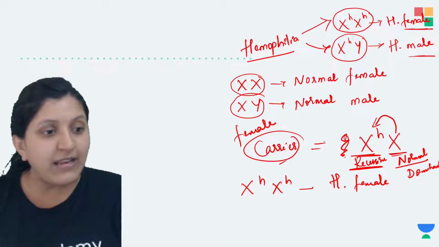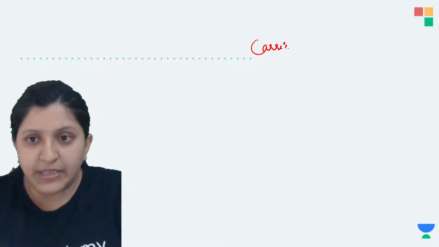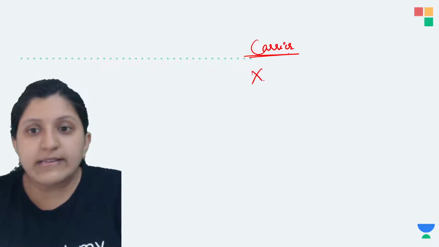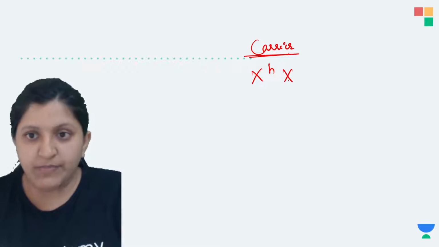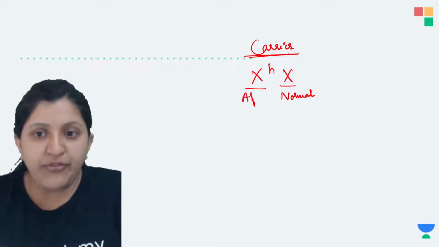So now in a carrier female, out of the two X chromosomes, let's see this one. This is with respect to a carrier, so here this is the XHX. One chromosome is normal, the other chromosome is actually affected.